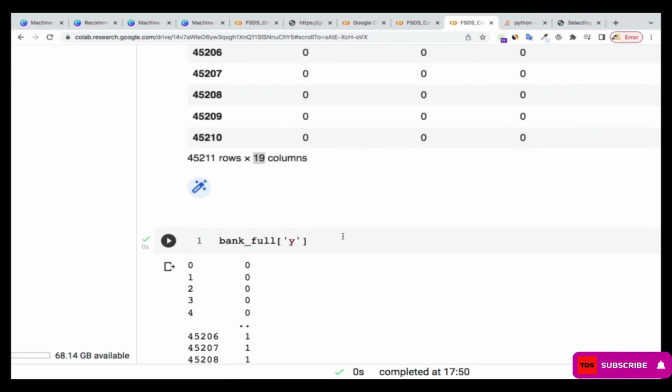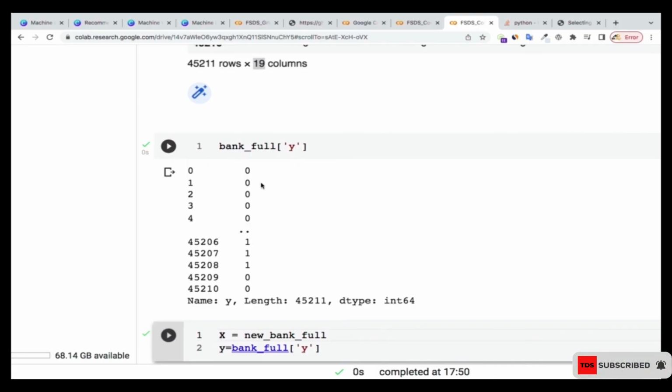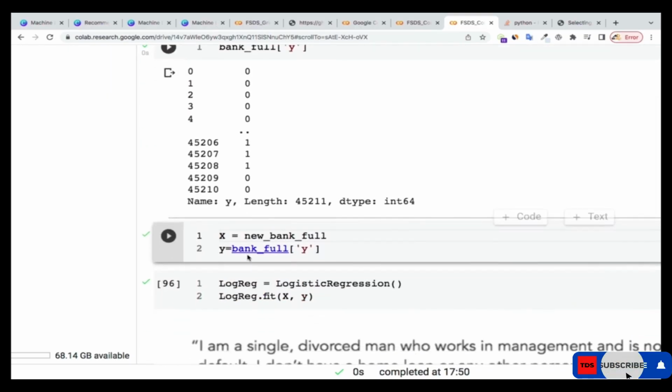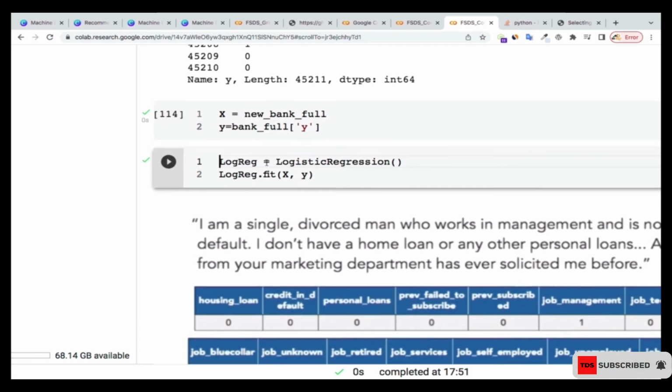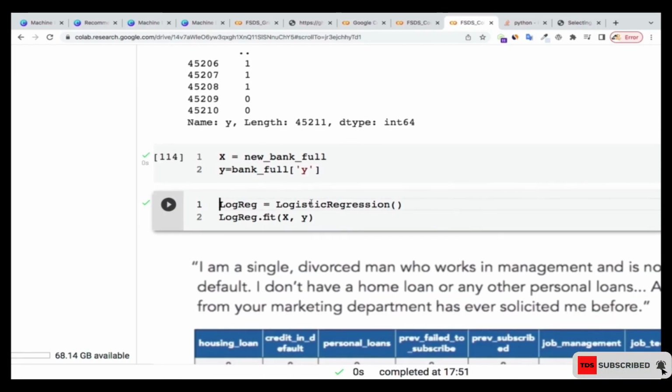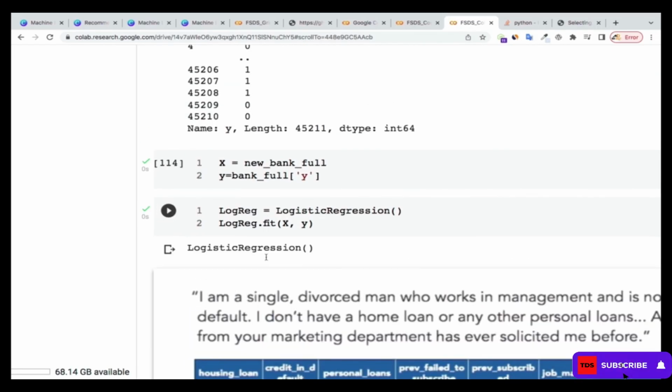It's zeros and ones, where zero means the person is not going to qualify for the new offer, and one means the person is going to qualify for the offer. So if we come up with zero, we're going to recommend that the person should be contacted and given the offer, but if we come up with one, it means we are not going to recommend that person for the offer. That's what we are doing here. Now we're going to use logistic regression to build the machine learning algorithm.